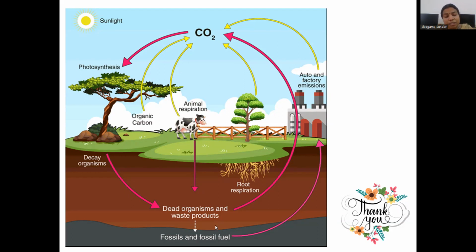And again, because of decomposition, some gaseous form will return to the atmosphere. Meanwhile, the respiration process also releases carbon dioxide. And by mining fossil fuel, we are running the factories, which also release carbon.